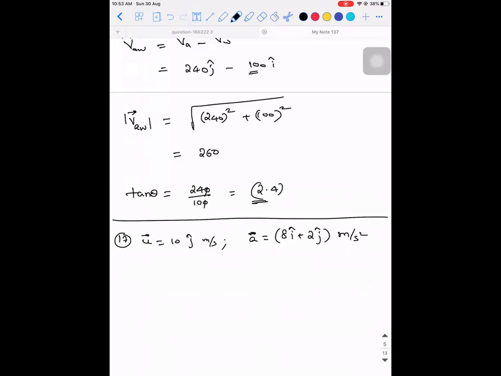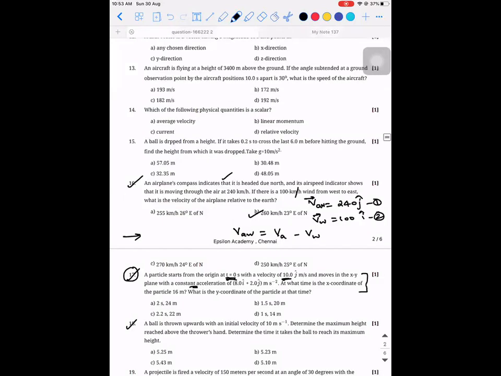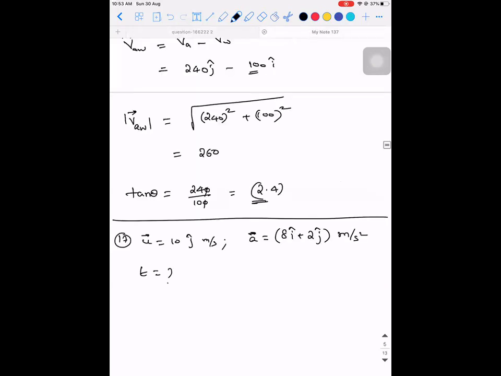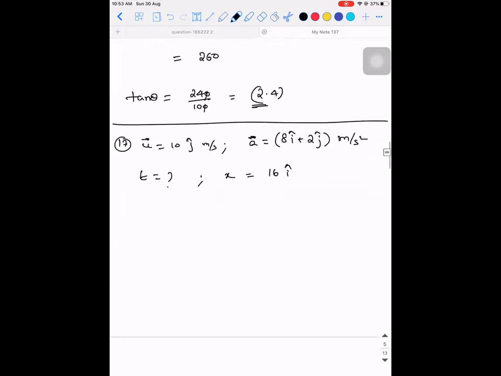Okay. Now, what are they asking? At what time is the x coordinate of the particle 16 meter? So, t is equal to what when x is equal to 16 i cap? Okay. Applying s is equal to ut plus half at square along which direction? Along the x axis.